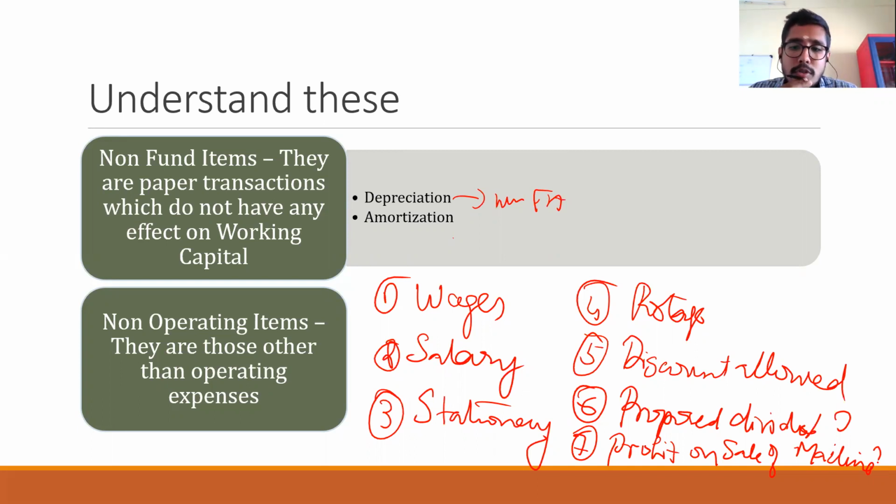But what about proposed dividend and profit on sale of machinery or loss on sale of machinery? The first five, you don't have any issue, right? Can we consider those as an operating expense?